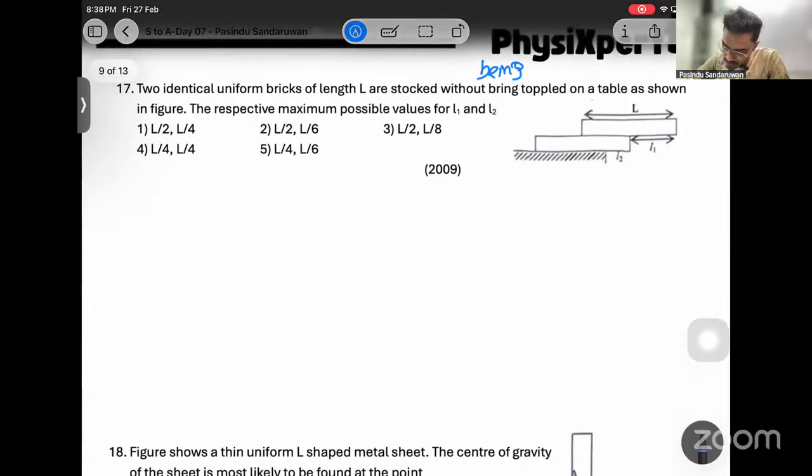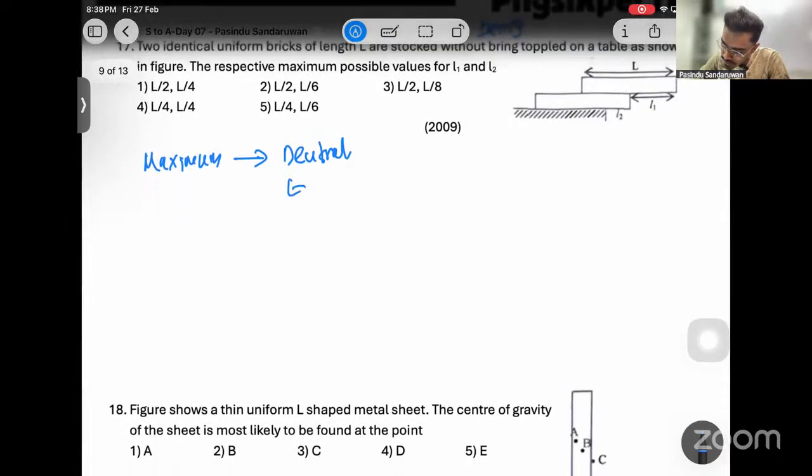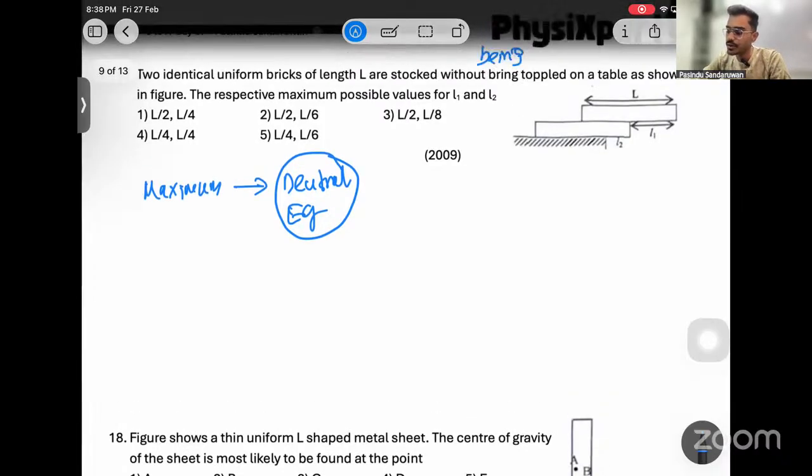If you are asked about a maximum, maximums are determined by the neutral equilibrium. Why? Neutral equilibrium is the very last point at which the object can be kept at equilibrium. Just after the neutral point the system is going to fall, going to topple, going to collapse. Then we are doing this at the neutral point.